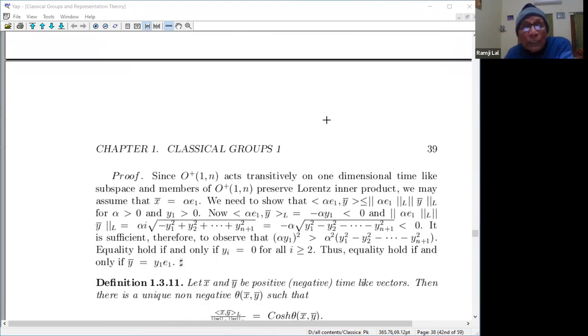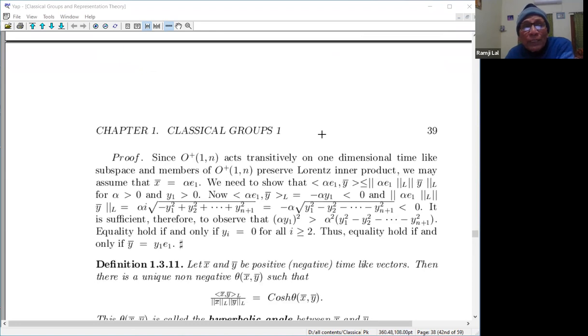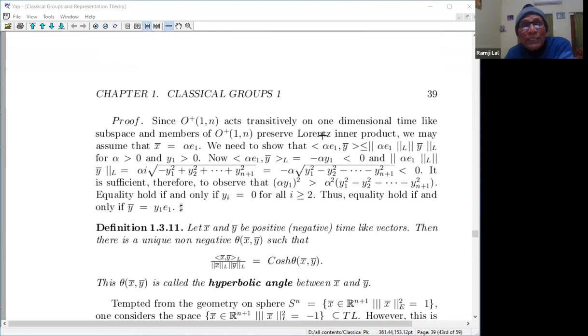So here is a proof. I have written it, and maybe I'll send all these things. But anyway, let me proceed. Since O+(1,n) acts transitively on one-dimensional time-like subspaces, and the members of O+(1,n) preserve the Lorentz inner product, we may assume that x bar is alpha E1.